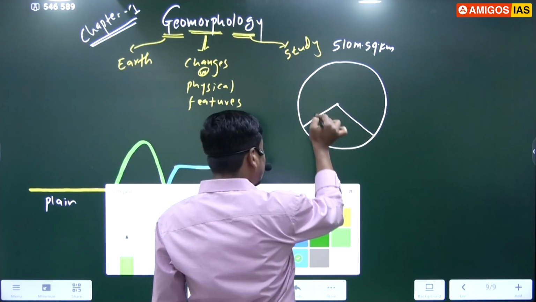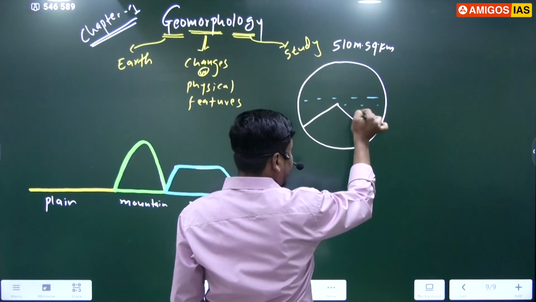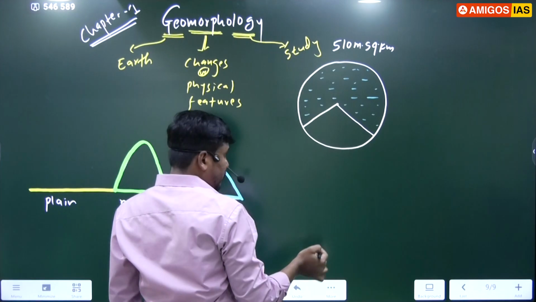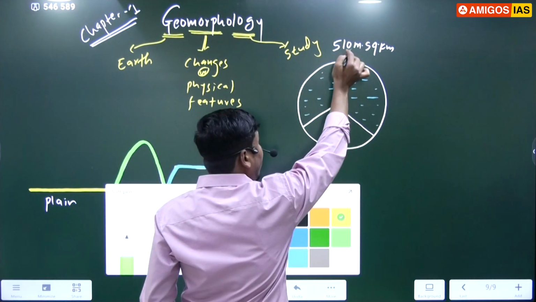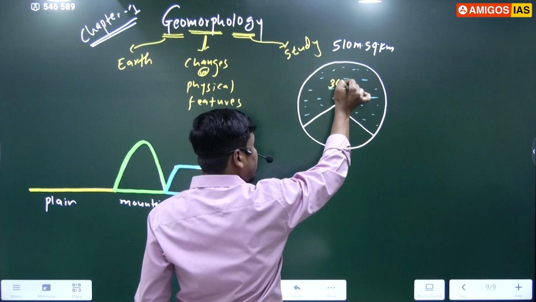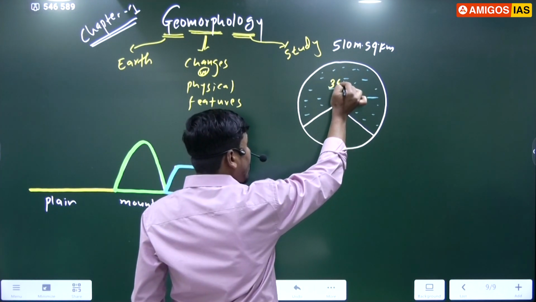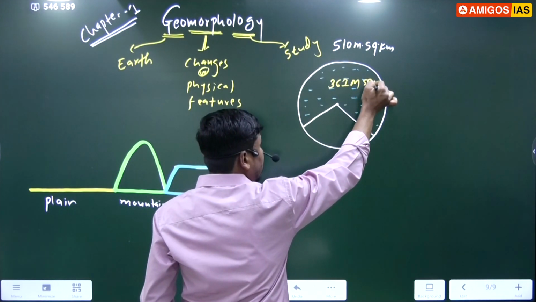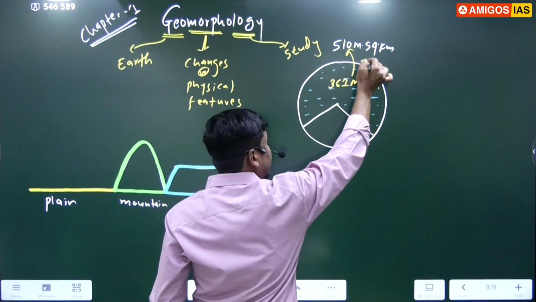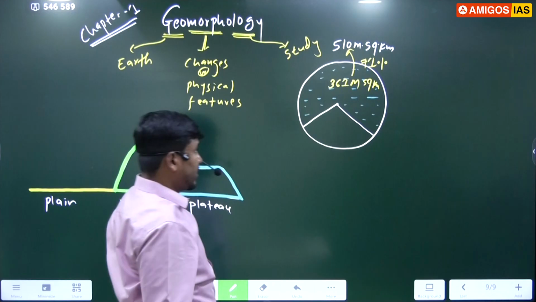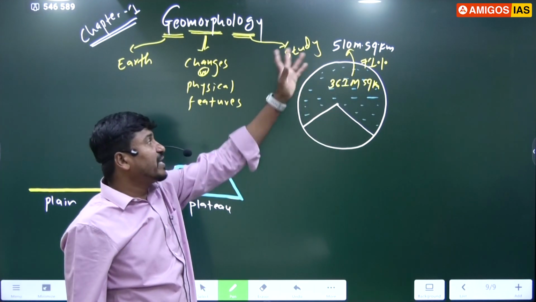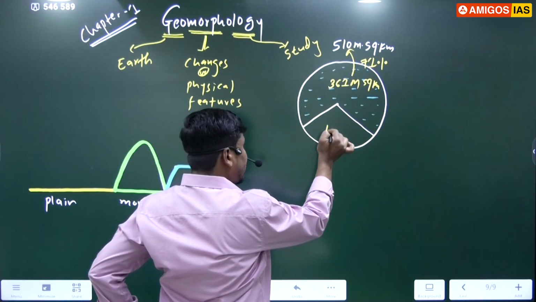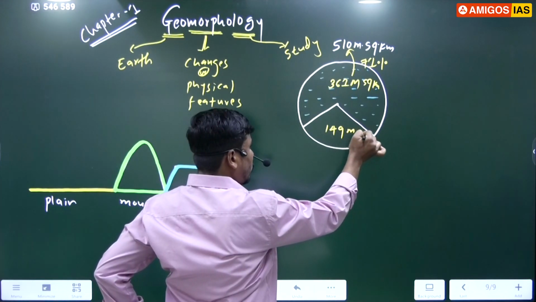So 361 million square kilometers constitutes 71% of the total area of the earth, and the remaining area is 149 million square kilometers.